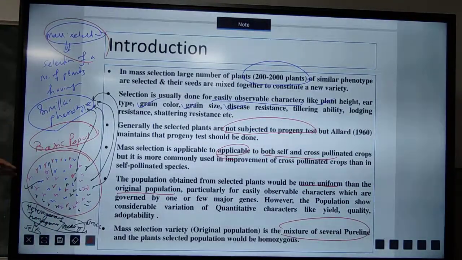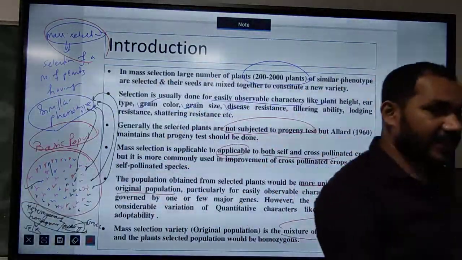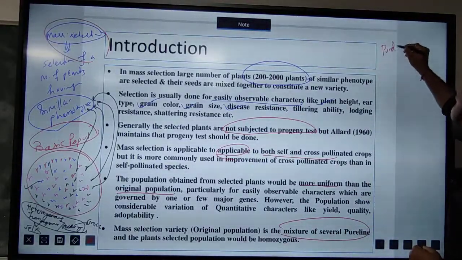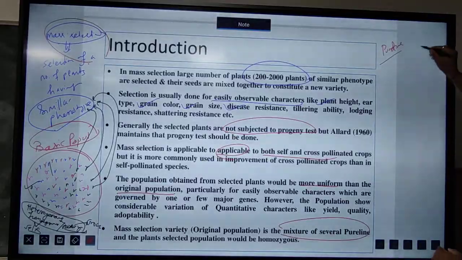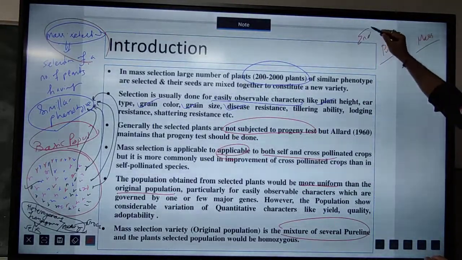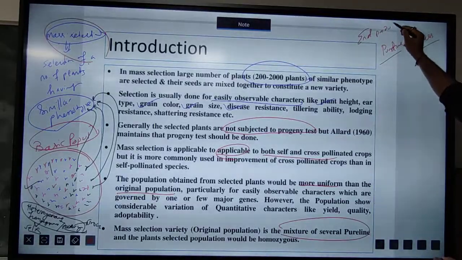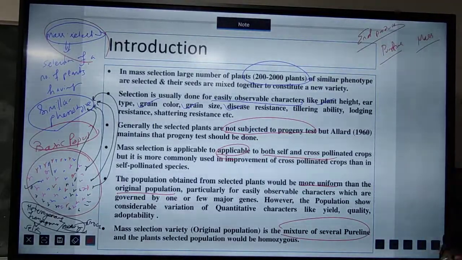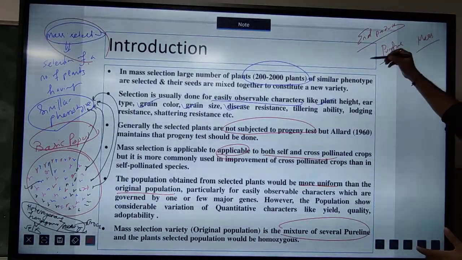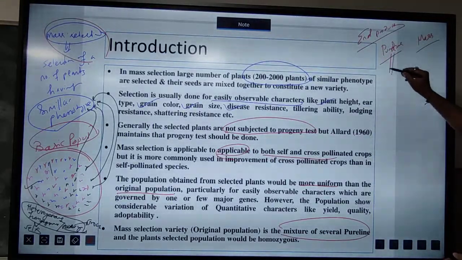So if I see the two terms, you just remember, one is pure line selection and another is mass selection. So what will be the end product? This is normally asked in different entrance examinations. So what is the outcome from the pure line selection?